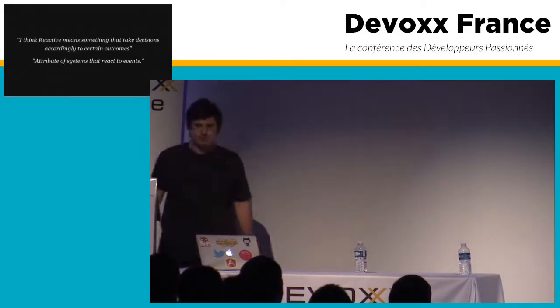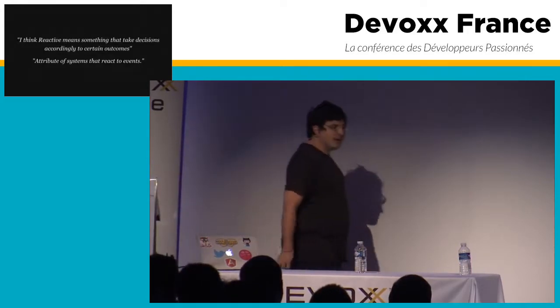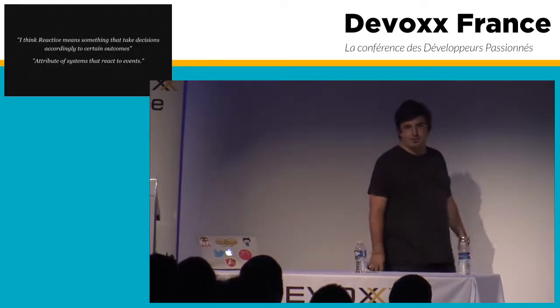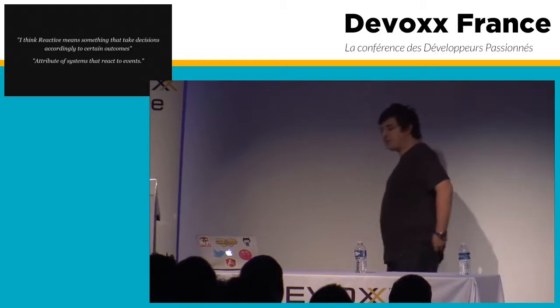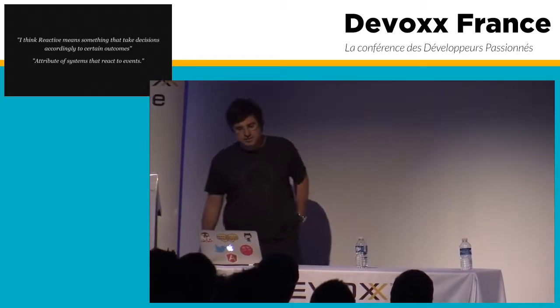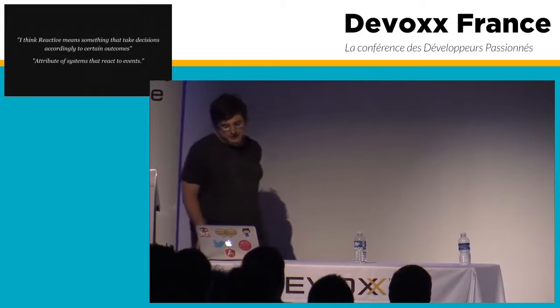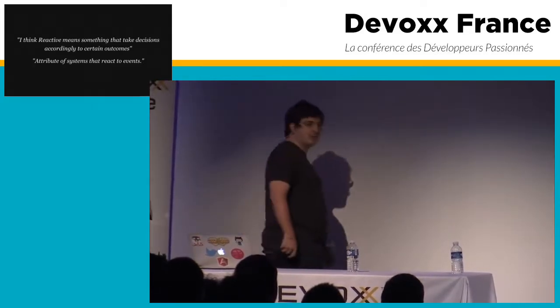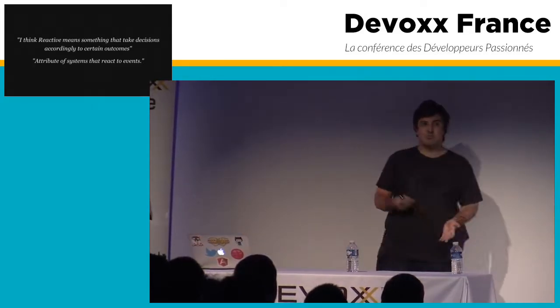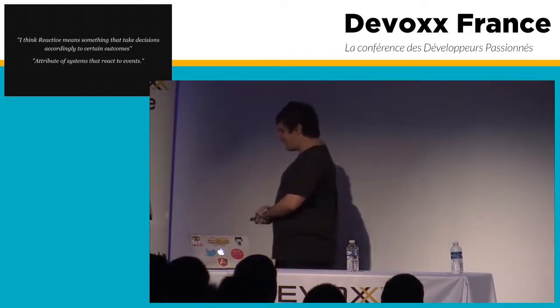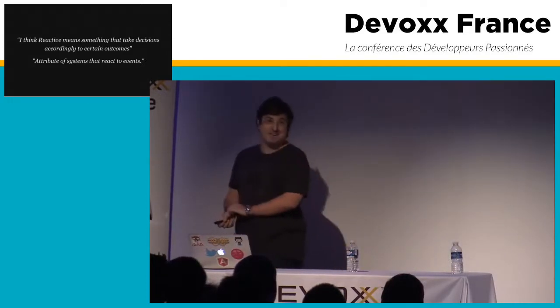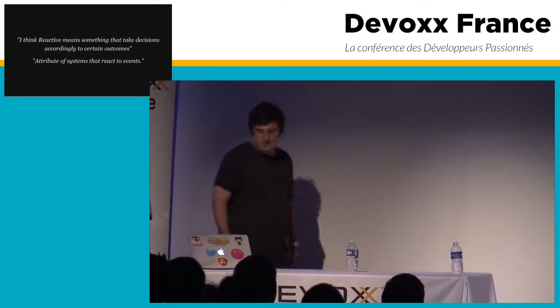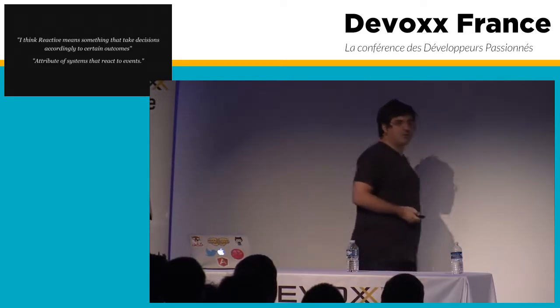So I started asking in Twitter what people thought that reactive programming really means. The first answer I got was, I think reactive means something that takes decisions according to certain outcomes. So given an outcome, it takes a decision. Then a geekier friend, a techie friend, just gave me the attribute of a system that reacts to events.